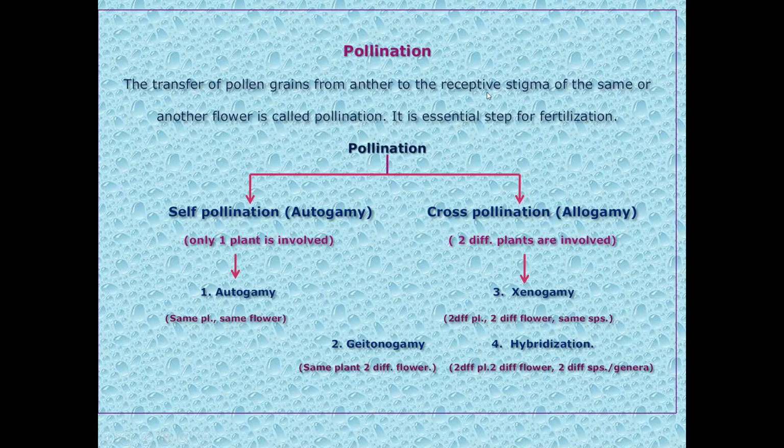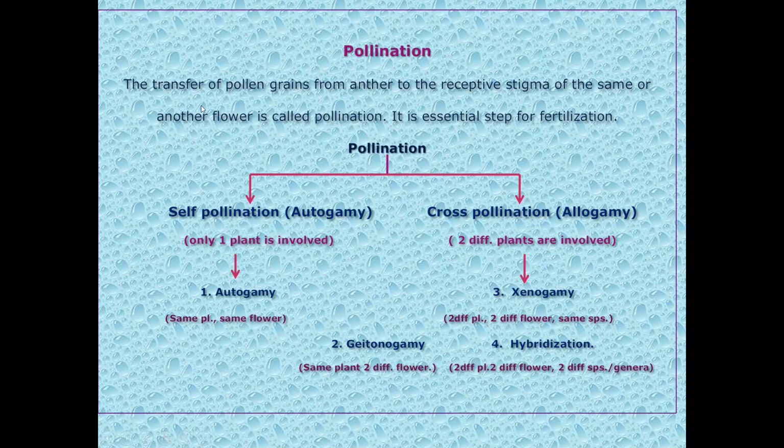Now, receptive is the important word, because receptive means ready to receive. If the stigma is not ready to receive the pollen grains coming from the anther, then it will discard the anthers and pollination will not be successful. Or the stigma will wither away and the pollination will not be successful. So only if the stigma is ready to receive, that means it is receptive, is the pollination successful. So the word receptive is important.